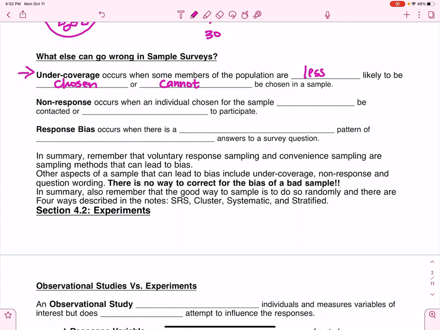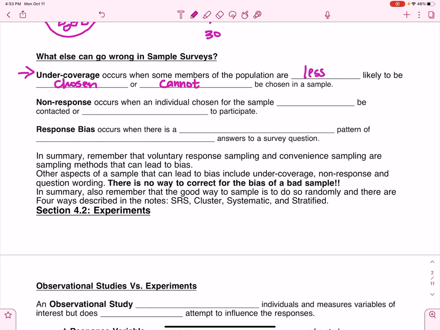So anytime you've got some people in the population that need to be included in a sample because it will better represent the population as a whole, and they're not being chosen for whatever reason, then that leads to an undercoverage in your population. That means some group of people or some group of items or individuals in your survey is not being covered because for whatever reason they cannot respond or they're not chosen.